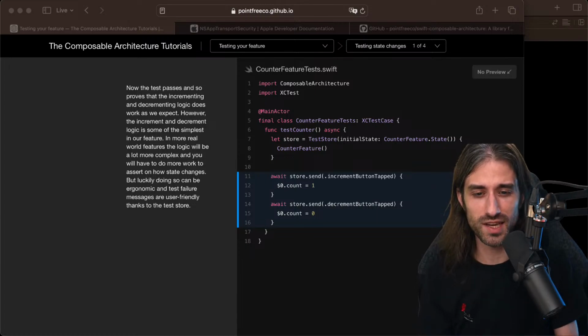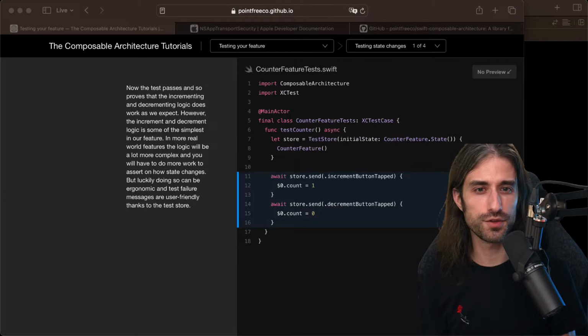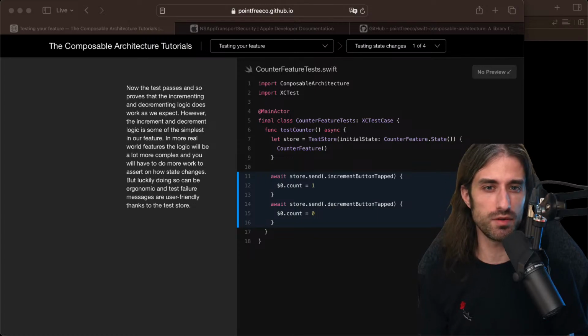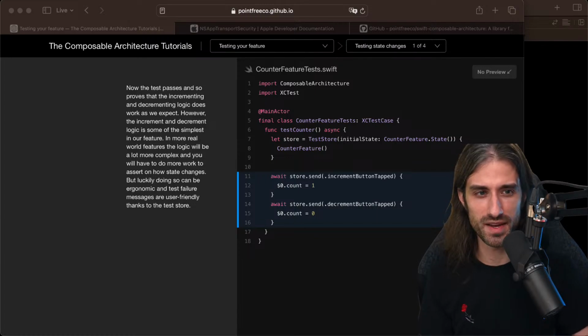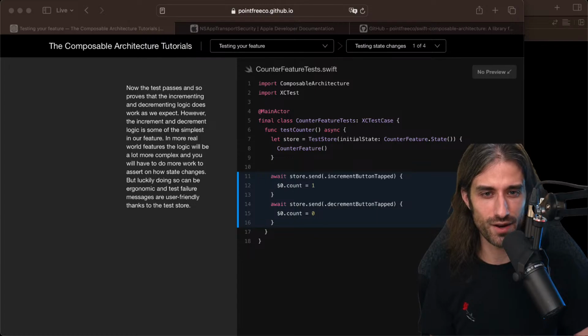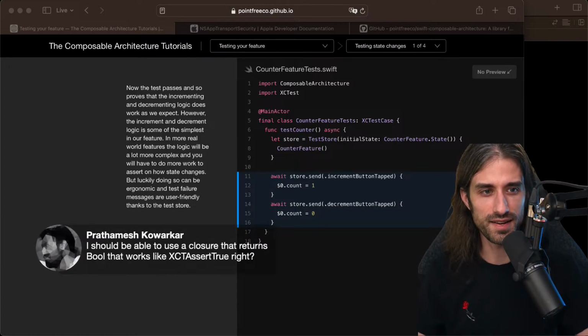You don't want to test that it's the same image in memory, but you want to test that the two images contain the same thing. But it's an edge case, and most of the time you will just test the name of the image, because most apps are not generating images on the fly. I work on image editing apps, so I'm a bit biased on that end, but I recognize it's not the case that all apps need to generate images on the fly.